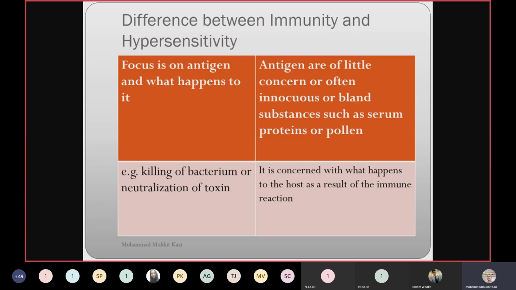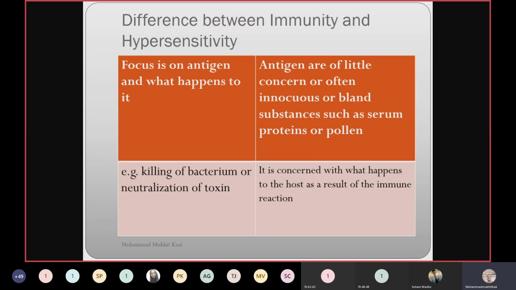If you see in a nutshell the difference between immunity and hypersensitivity, immunity focuses on the antigen and what happens to it. It has been introduced, they have produced T cells or B cells, immune cells, and they recognize that antigen and neutralize it. But in hypersensitivity, the antigen is of little concern. What is more important is the aftermath effect after the second shocking dose of that antigen. That is very important.